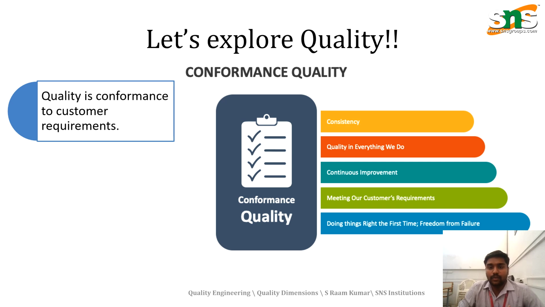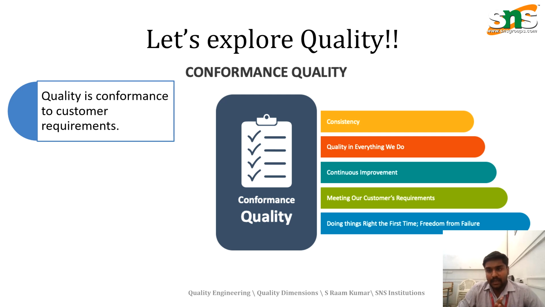Third is continuous improvement. If the dimension and the quality of the product keep getting higher and higher, this helps define the product quality clarity with continuous improvement. Beyond a certain limit, we can attain product quality beyond what the customer is expecting. The fourth is meeting our customer requirement.